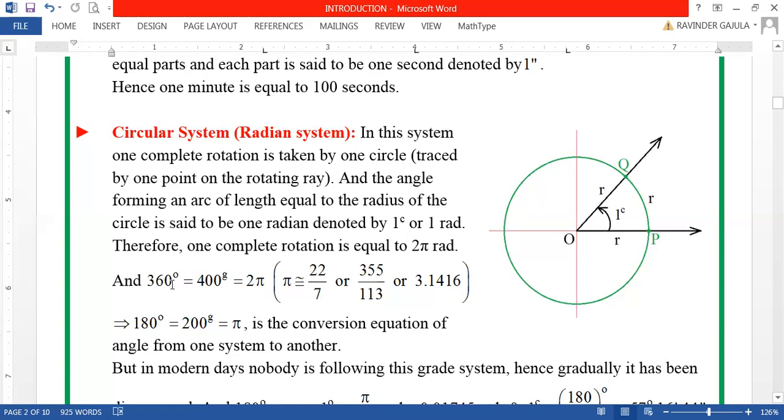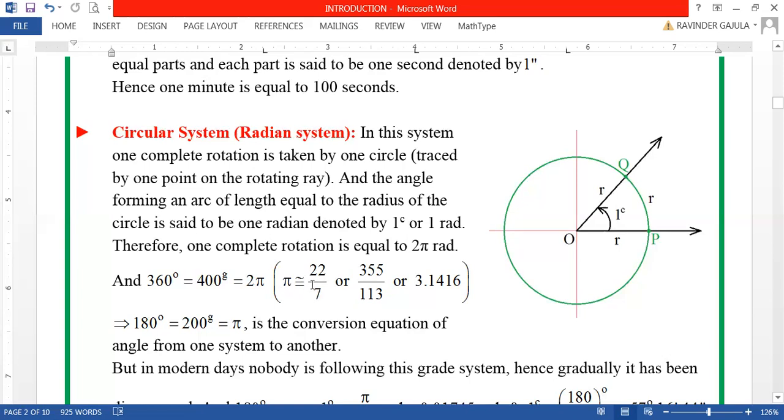360 degrees equal to 400 grades equal to 2 pi radians, where pi is approximately 22/7 in real numbers, or sometimes will be taken as 355/113. 355/113 also equals pi.